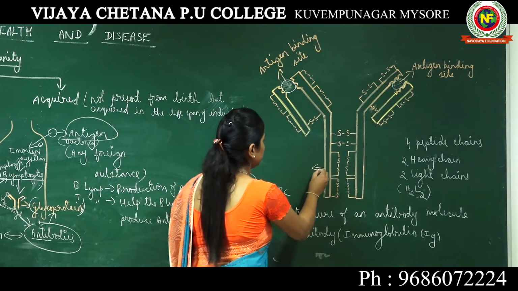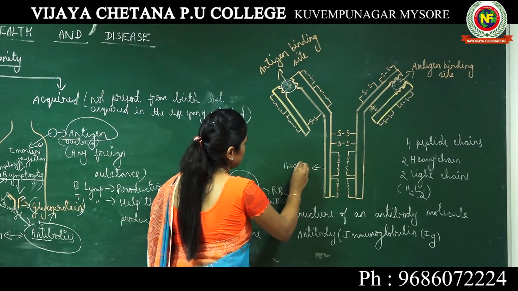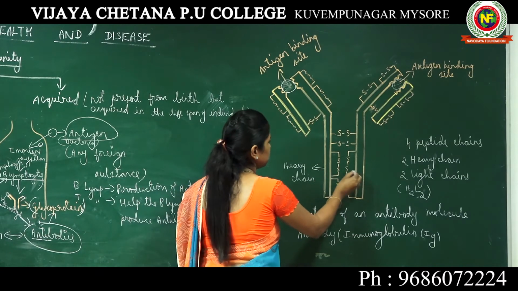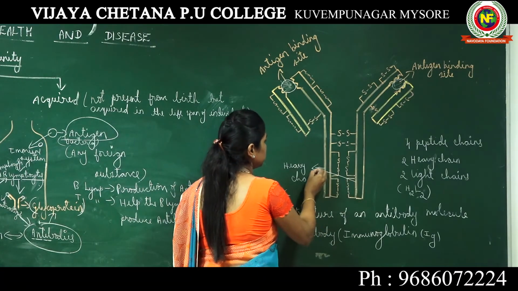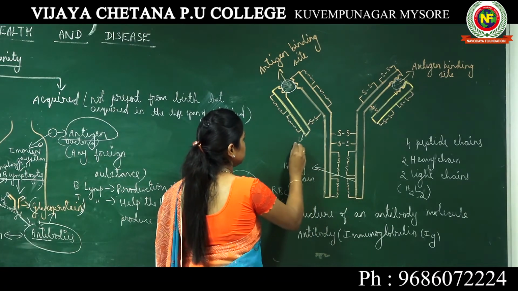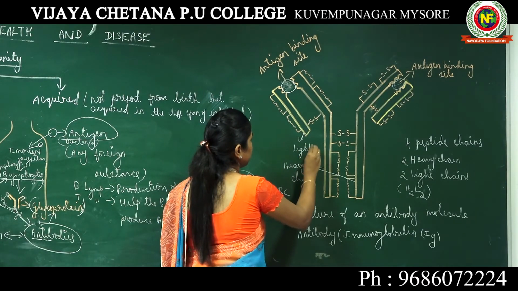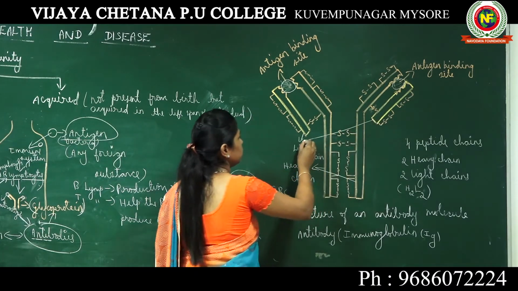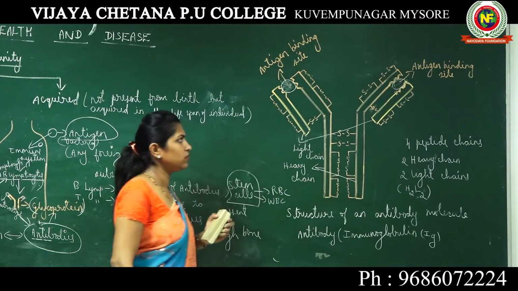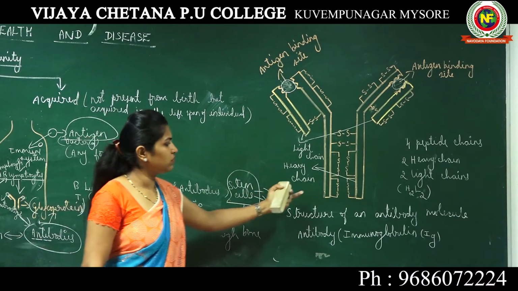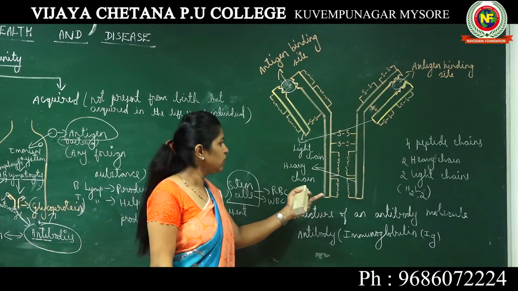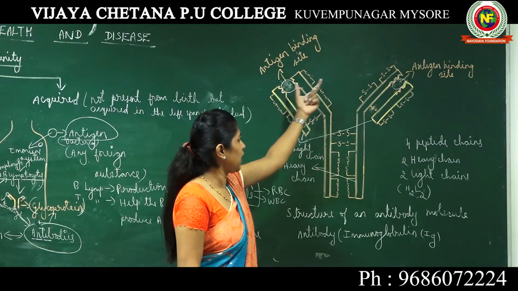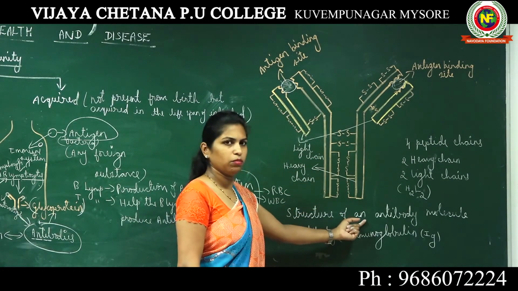So this is the heavy chain, and this is the light chain. In an antibody, this is a very important question for 2 marks from your exam point of view. We have a Y-shaped structure known as antibody.